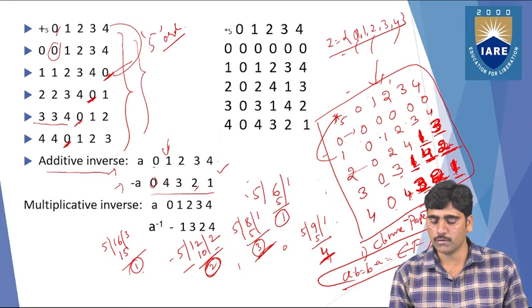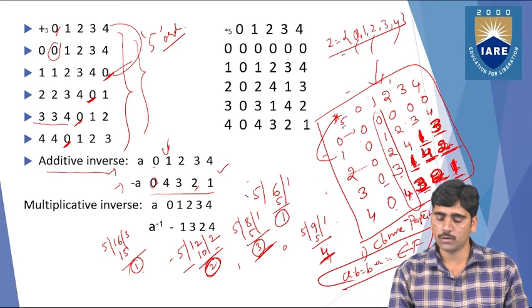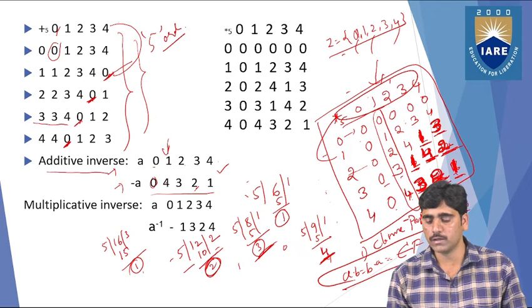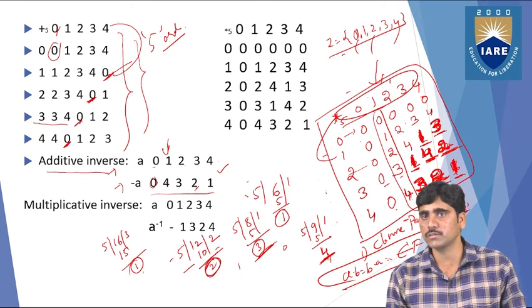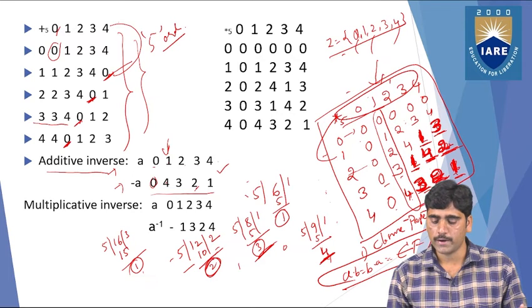So already we have this one. The row 0 1 2 3 4 and the top row are the same, so that you will get the closure property satisfied. Then you can say that the closure property is satisfied. And next one is what?